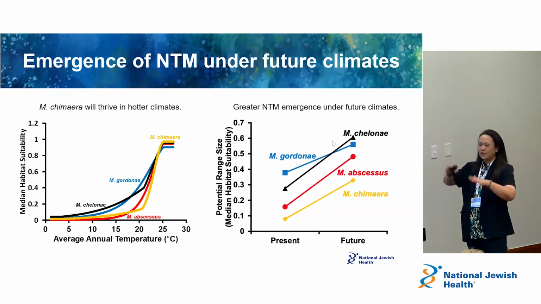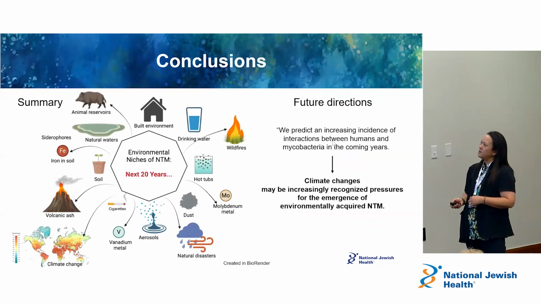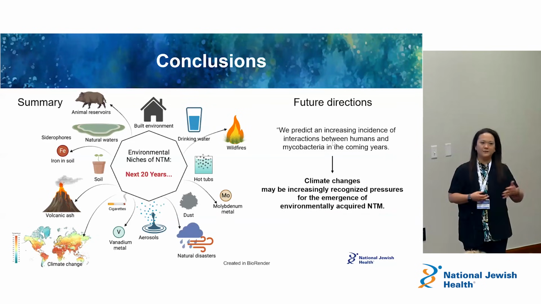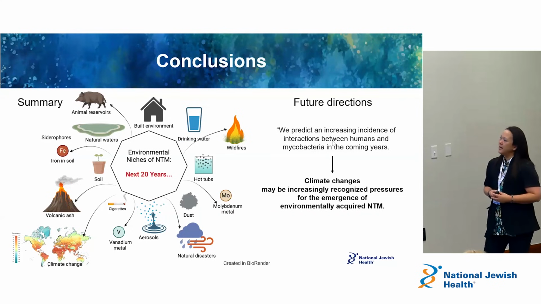So if we project into the future, potentially the range size of these bacteria can go up under future climate change. And with that, we talk about Joe's initial reports about the initial niches of NTM, but now we know a lot more about where these bacteria are found and new niches in the environment related to potentially climate change, animals, wildfires, volcanic eruptions, et cetera.